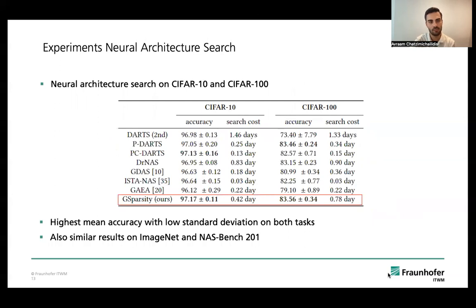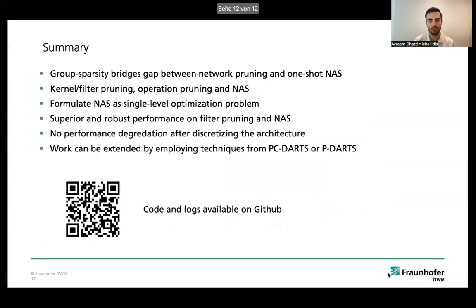For neural architecture search, we do experiments on CIFAR10 and CIFAR100. As you can see, our method reaches the highest mean accuracy with low standard deviation on both tasks. We also obtain similar results on ImageNet and NASBench 201.